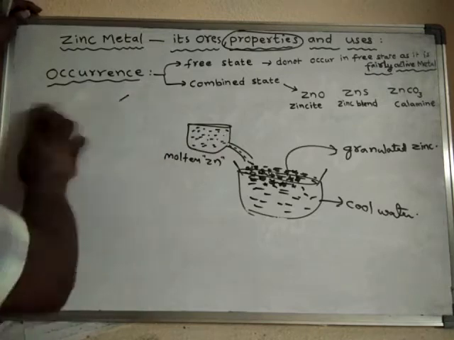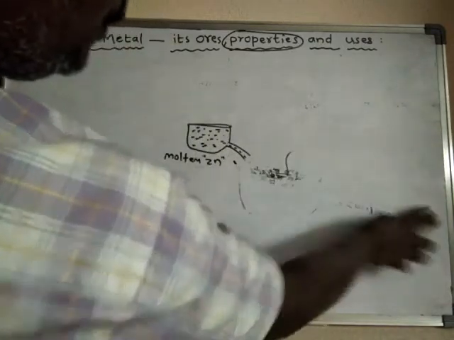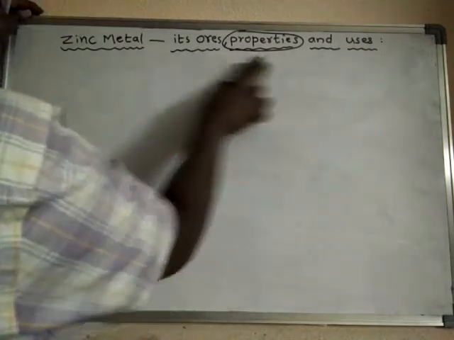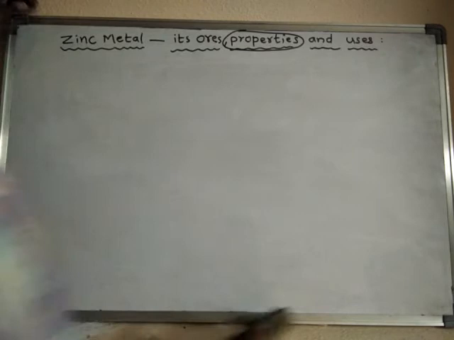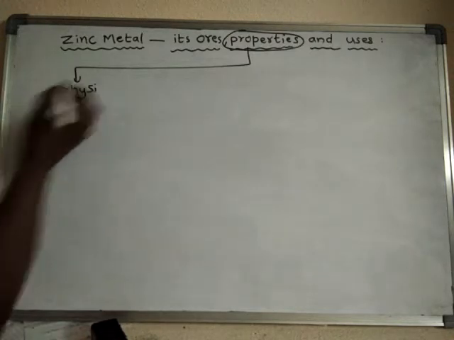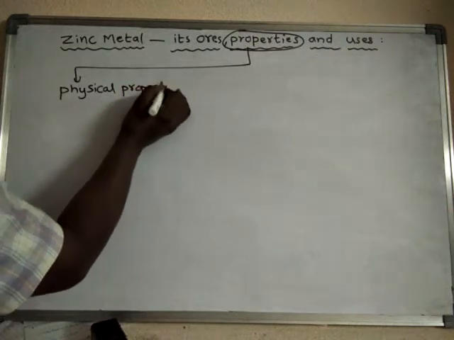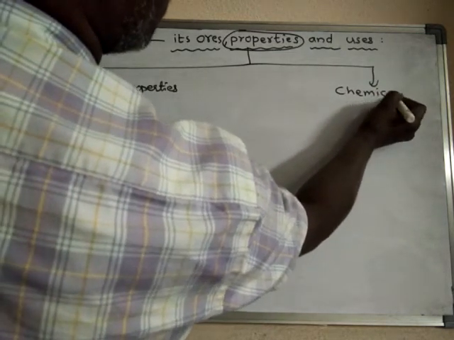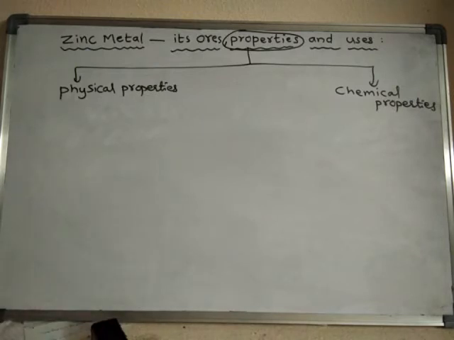Not only zinc, any substance exhibits two types of properties: physical properties and chemical properties.